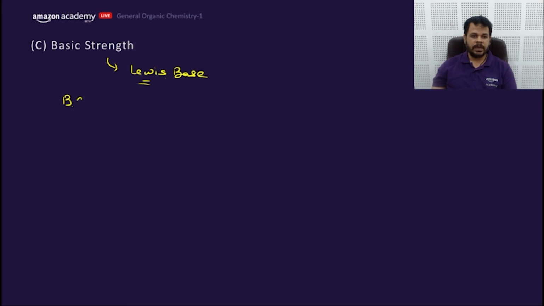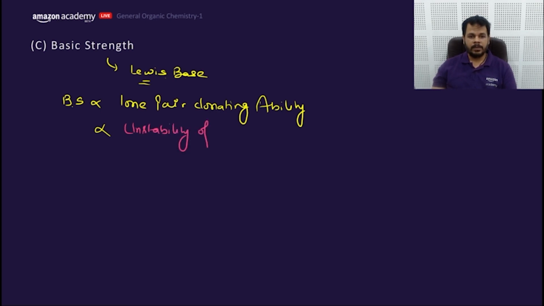So basic strength is directly proportional to lone pair donating ability, or in other words, instability of lone pair, or negative charge. Instability of negative charge would be considered. You will answer mostly according to this.